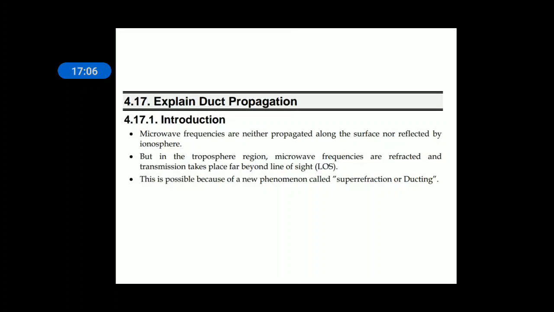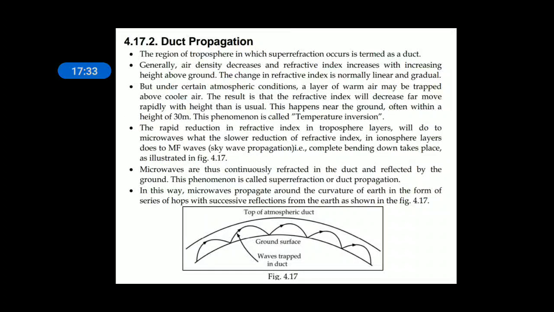But in the troposphere region, microwave frequencies are refracted and transmission takes place far beyond the line of sight. This is possible because of a phenomenon called super refraction or ducting, which exists in the troposphere only. This is also called duct propagation.